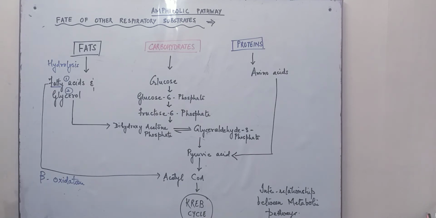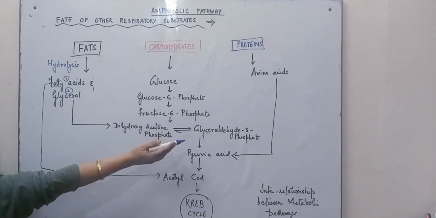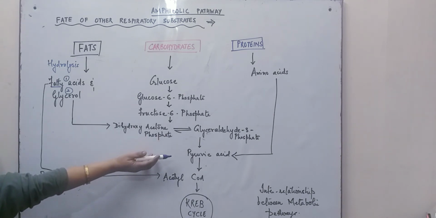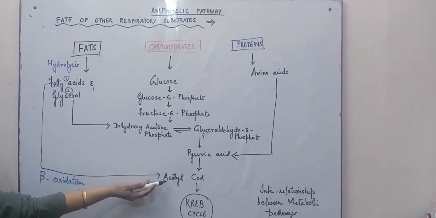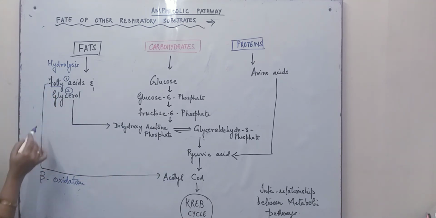So glycerol will get converted into glyceraldehyde 3-phosphate and will then form pyruvic acid and acetyl coenzyme A, whereas the fatty acid will directly be converted into acetyl coenzyme A after beta oxidation and will be ready to enter the Krebs cycle.